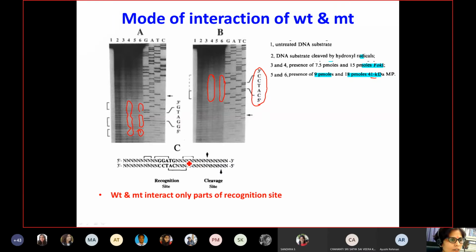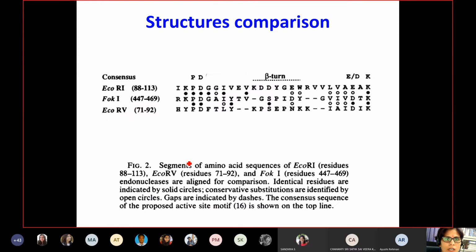Now further, there was one other paper where they said that only one point mutation will decouple two regions. That means the recognition domain as well as the cleavage domain.